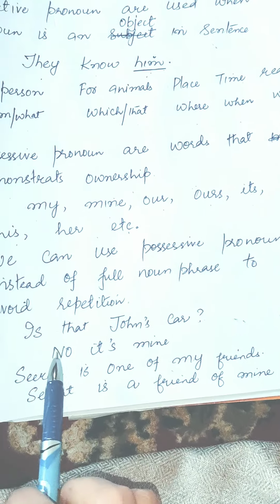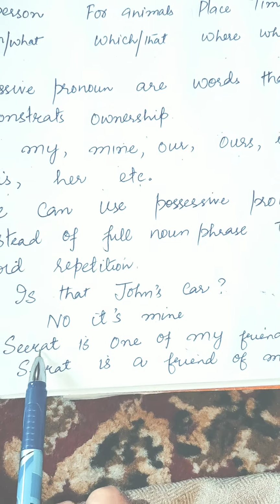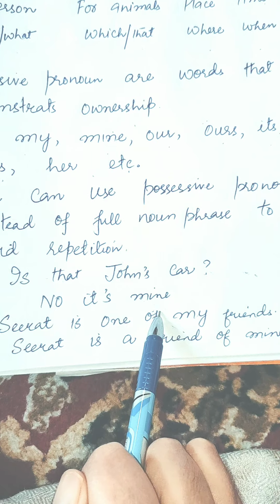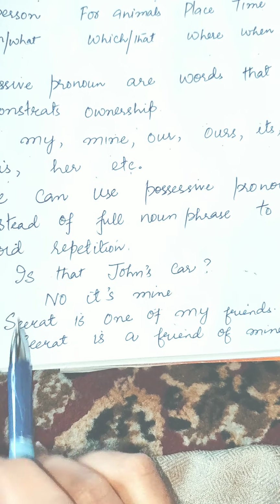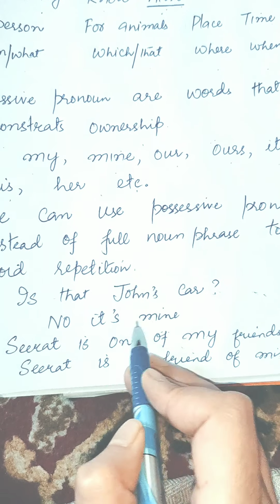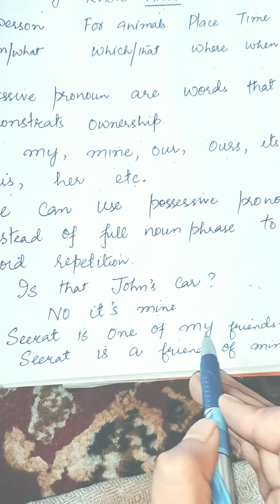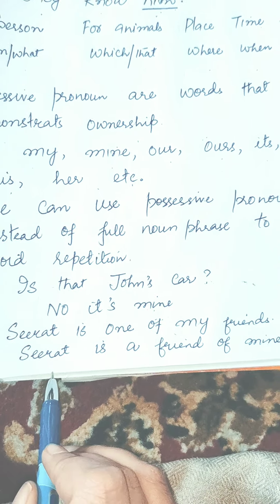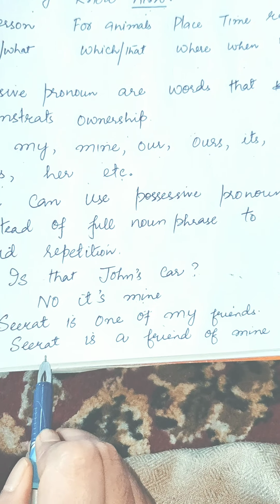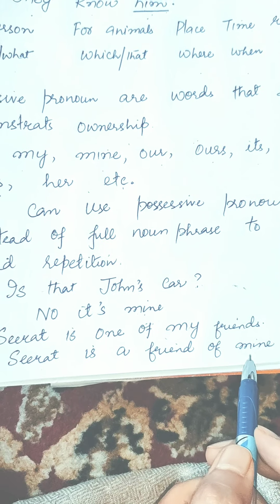Here I will give you an example. Is that John's car? No, it is mine. I can't write no, it is my car. To avoid this, we write it is mine. Or Sirat is one of my friends. I can't write Sirat is a friend of me. So I write Sirat is a friend of mine.